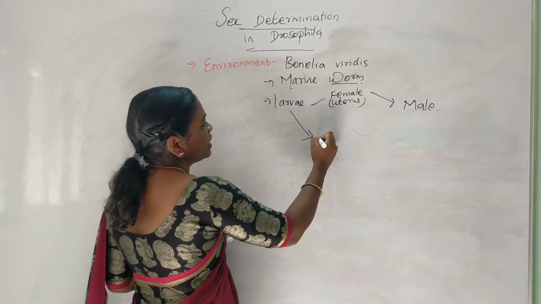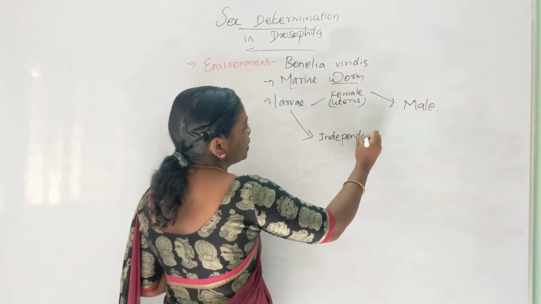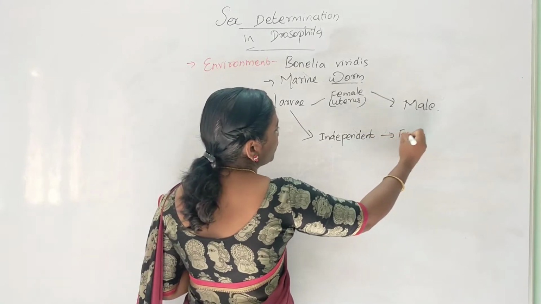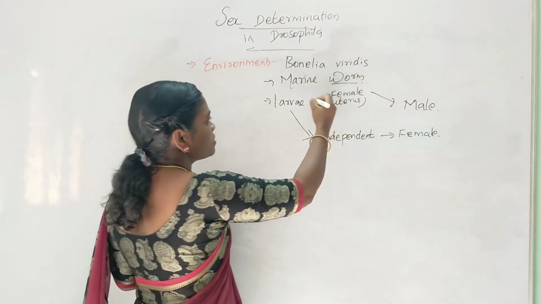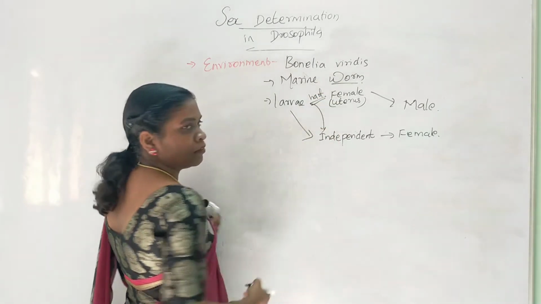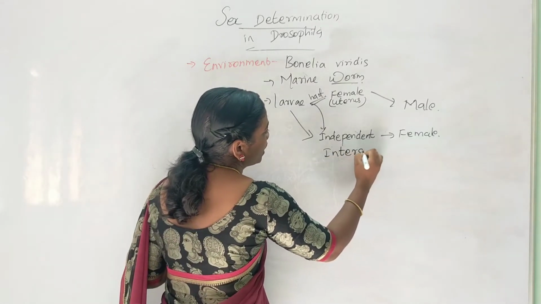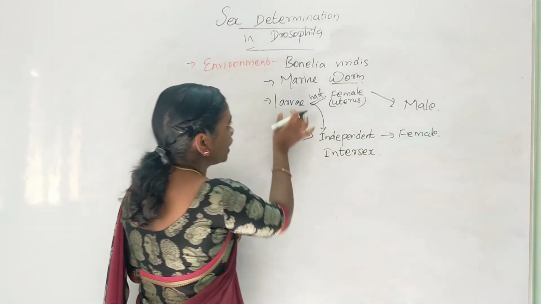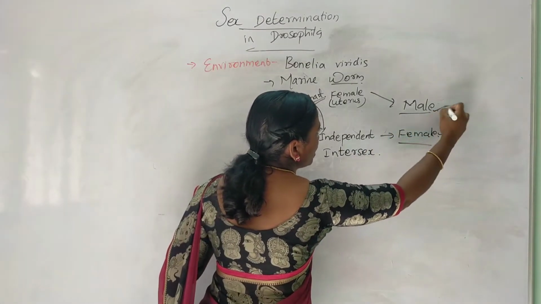If it leads an independent life, it will develop into a female. If it spends half of its life inside the female and then comes out of the female body, it will develop into an intersex. So here the environment where the larva lives determines the sex of the organism.